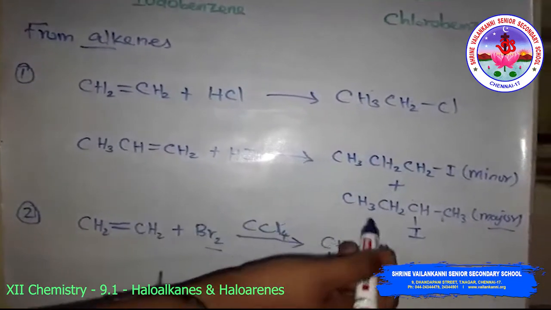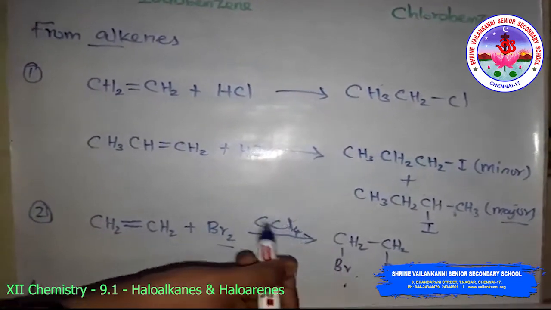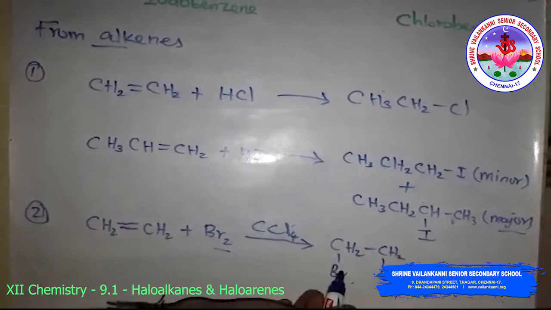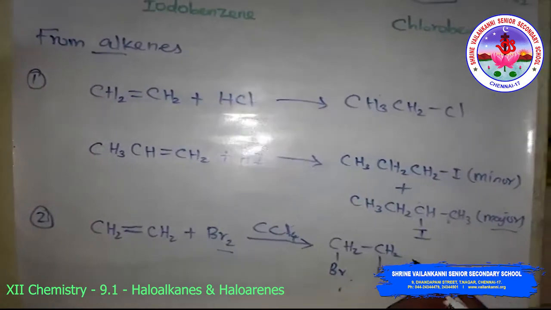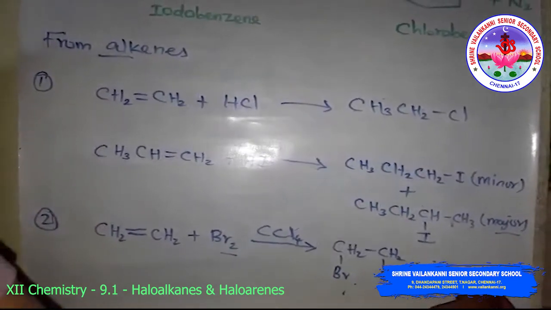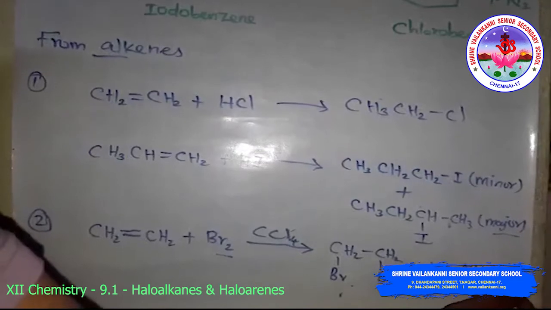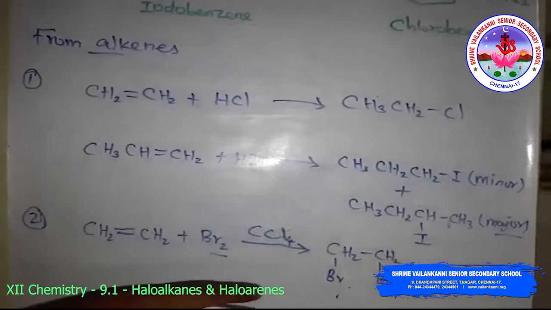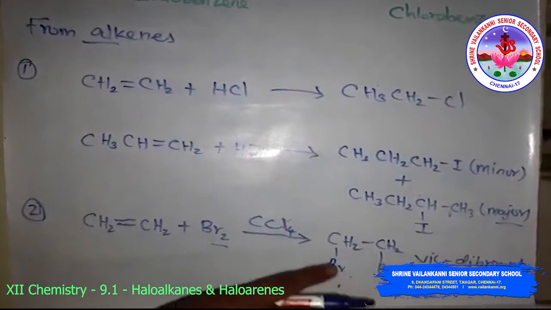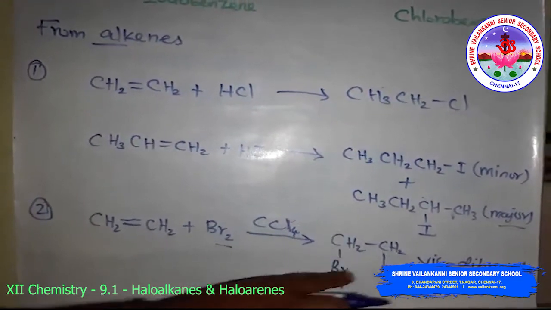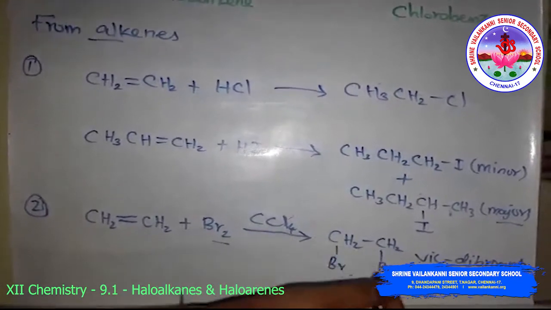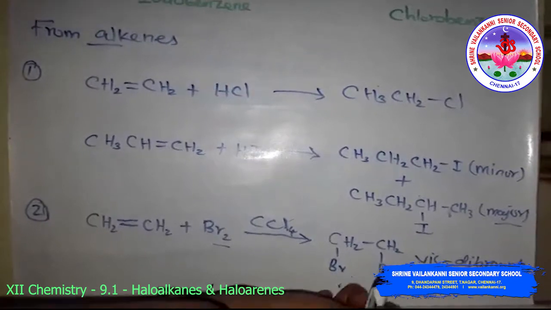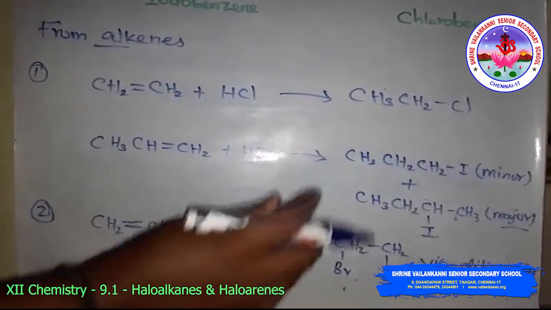The addition results in the synthesis of vicinal dibromides, or vic-dibromides, such as ethane-1,2-dibromide, which is a colorless compound. The reddish brown bromine gives a colorless compound. This is the preparation method.